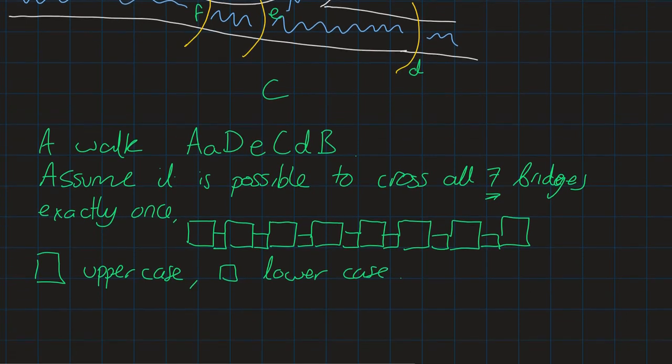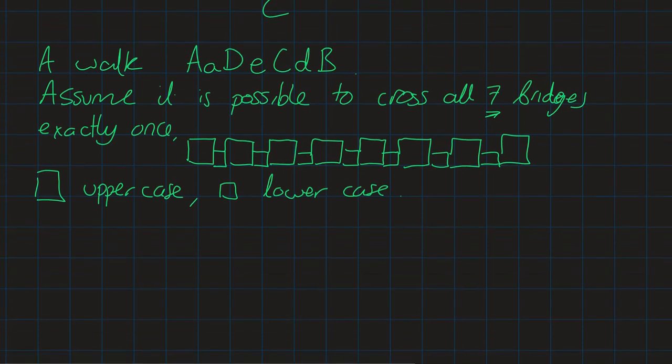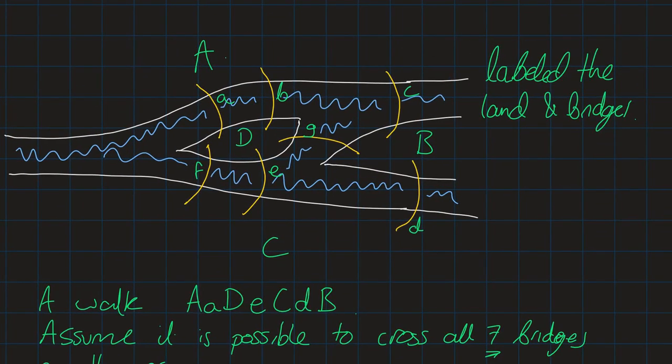Okay, so I'm assuming that it is possible to cross all 7 bridges once, and what I'm going to do now is arrive at some sort of contradiction. So assuming that such a walk exists, I'm going to show that that leads to something impossible. So that means my assumption had to be false in the first place. Okay, so if such a walk exists, I'm going to ask the question, how many times do I need to stand on landmass A? If I have this walk which crosses all the bridges exactly once, what's the minimum number of times I need to stand on A?